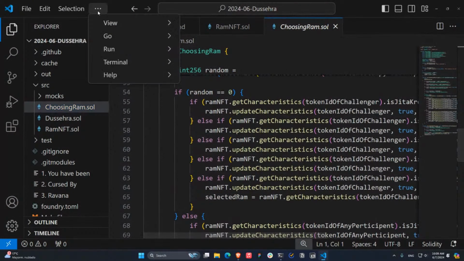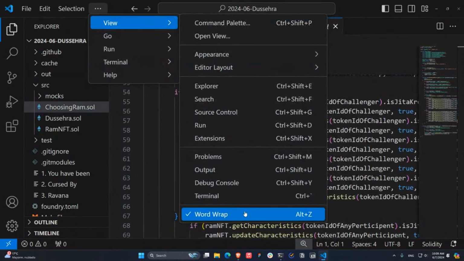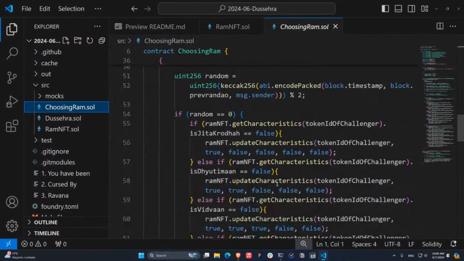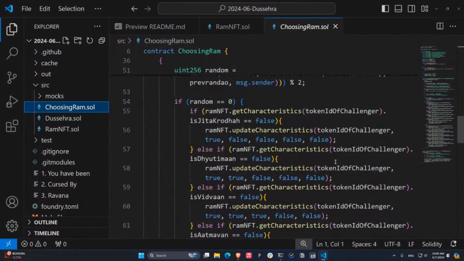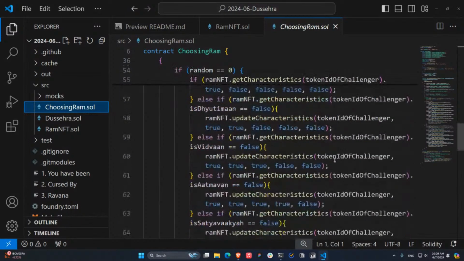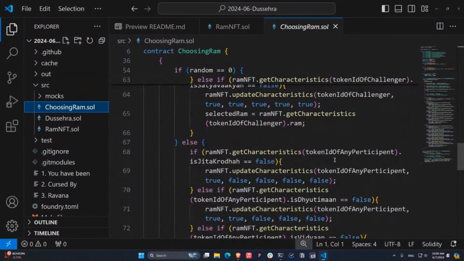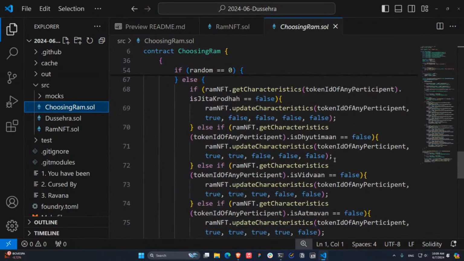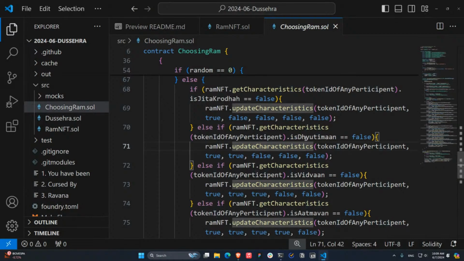So for example, let me go to the actual token of participant. As you can see here, these characteristics like is Dutyman, is Bitban, is Atmaban, are all the characteristics the user must conquer in order to be like Ram and be able to participate in the festival and be able to kill the demon.